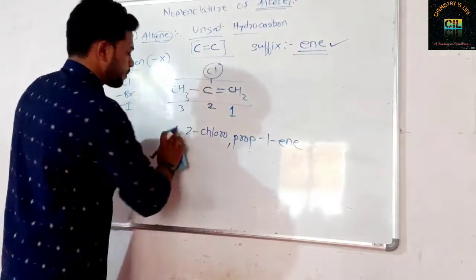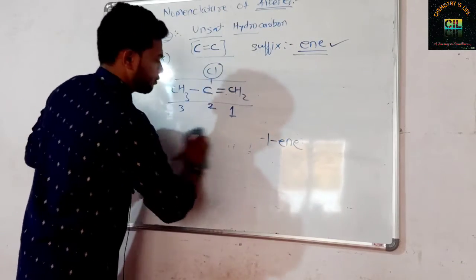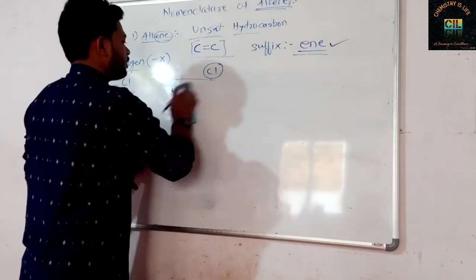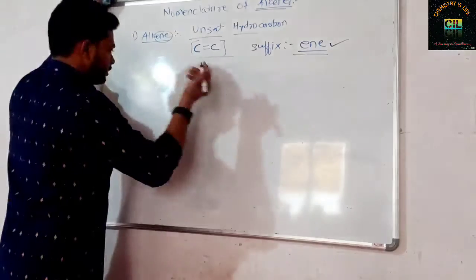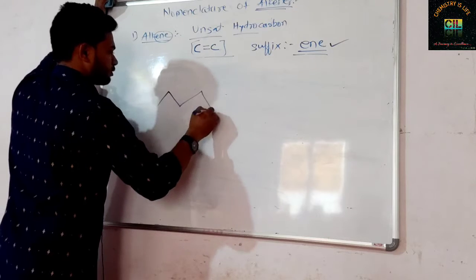In this way, these are the nomenclature rules for the alkenes. Further, we will take the last example now in a dash form like this.